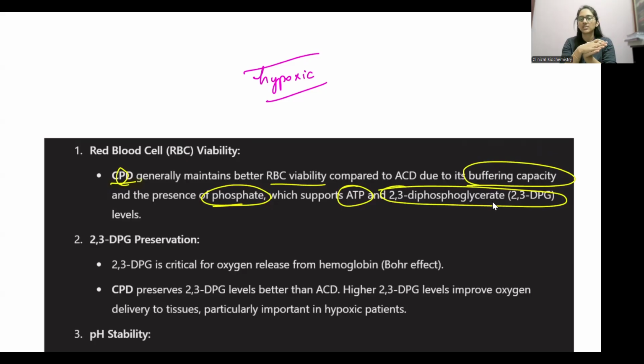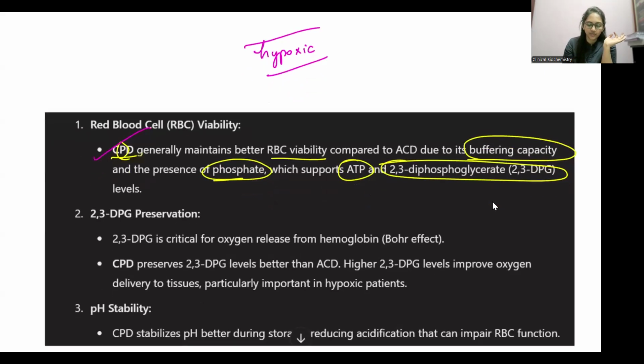That is why I am more concerned to deliver a good amount of 2,3-BPG in the stored blood when transfusing it to the hypoxic patient, for which I can use the preservative citrate phosphate dextrose. So 2,3-BPG preservation is adequate here, because this is critical for oxygen release from the hemoglobin. Citrate phosphate dextrose preserves 2,3-BPG levels better than acid citrate dextrose.